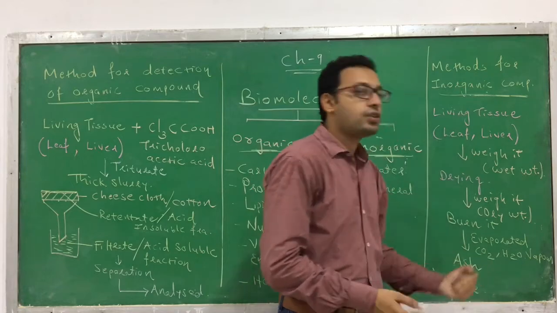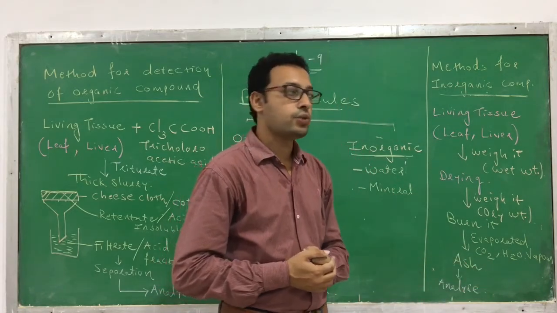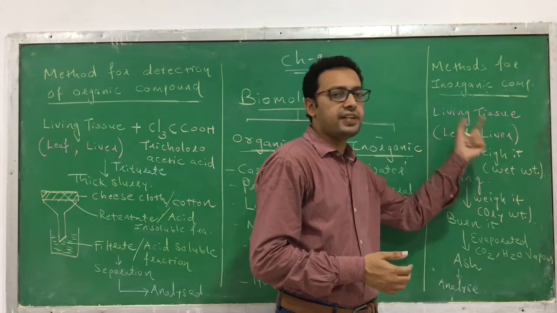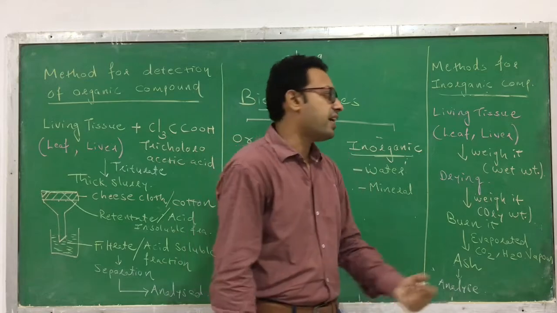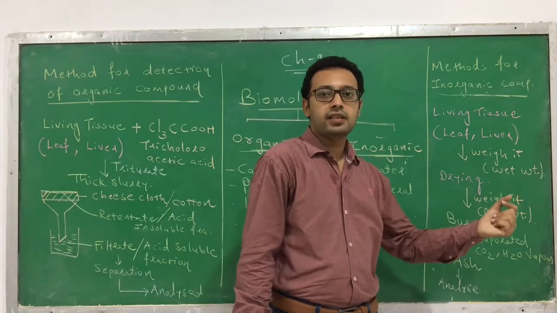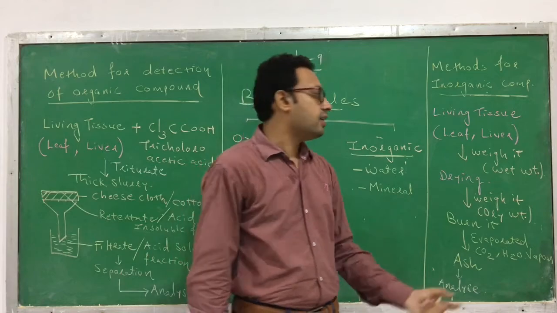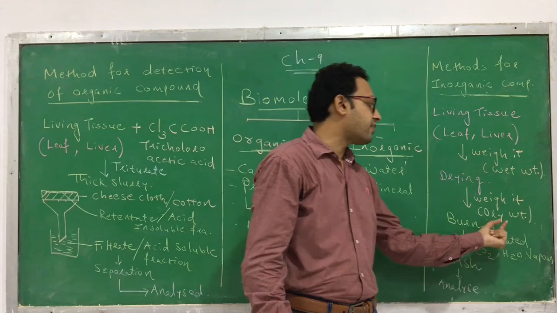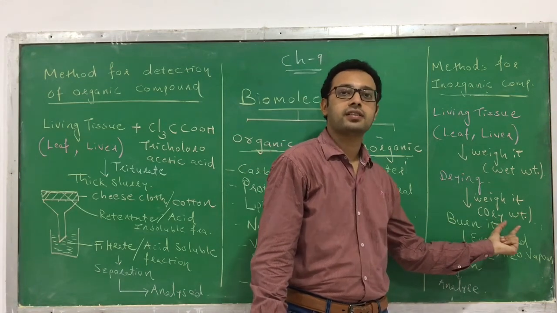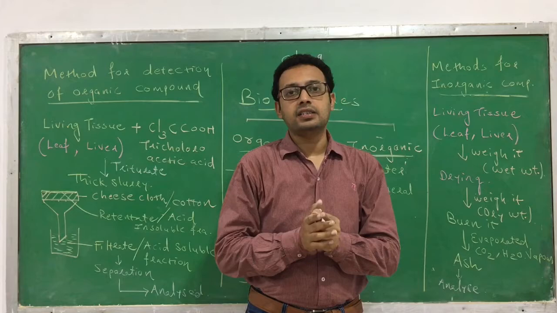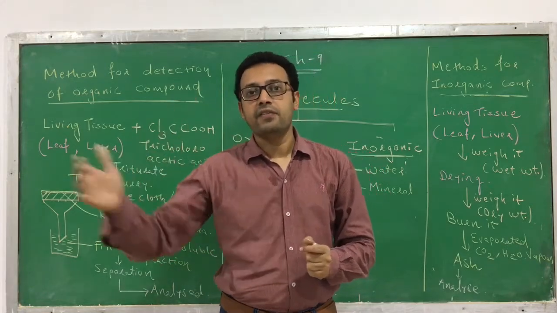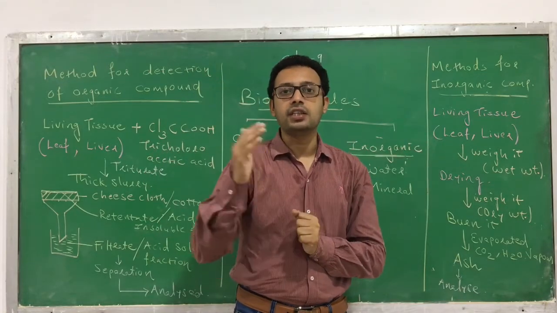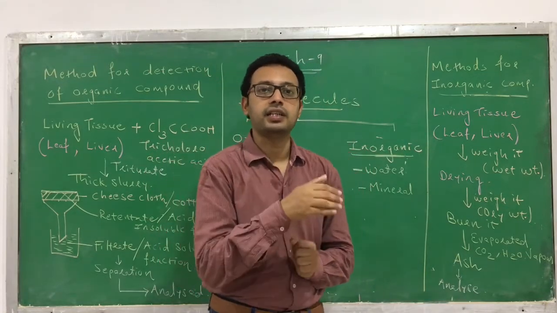Similarly, here is a method for detection of inorganic compounds present in living tissue. So how can you analyze it? First, you take the living tissue like leaf, liver, etc. You weigh it; the weight obtained is the wet weight. Then you allow it to dry completely. After drying, you weigh it again, and the weight obtained is called the dry weight. If you subtract the dry weight from the wet weight, you will know how much water gets evaporated, and thus you can find out the quantity of water present in it.